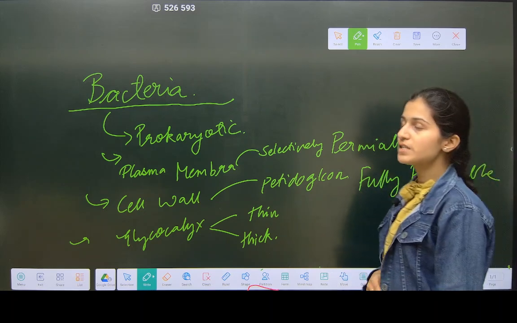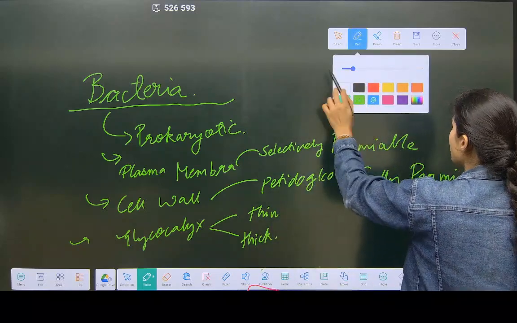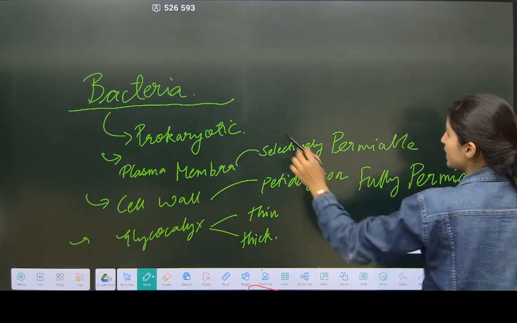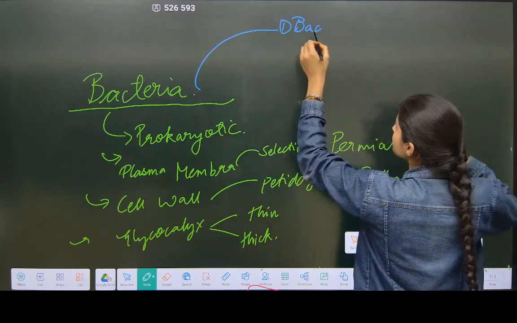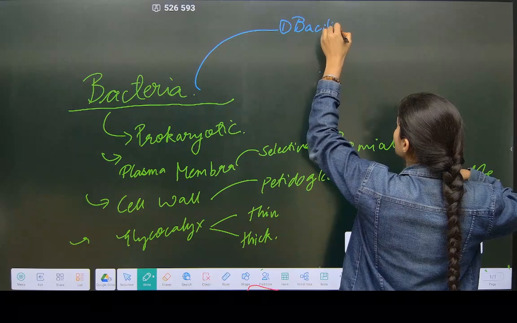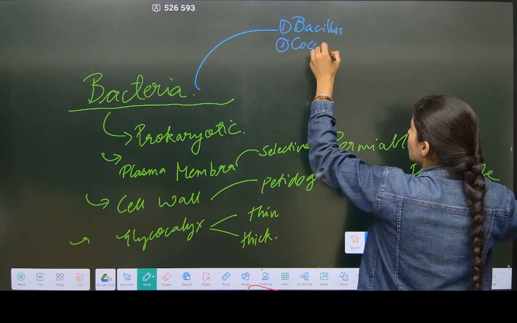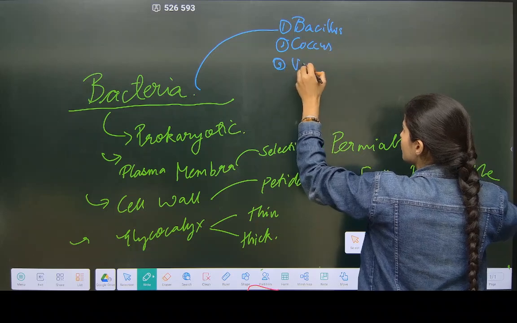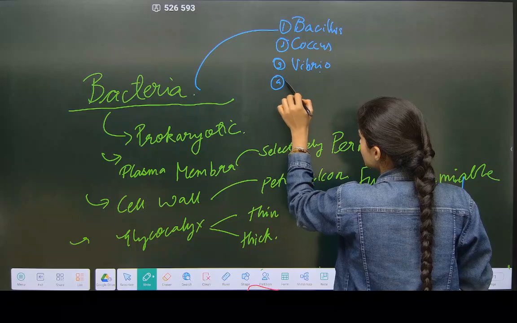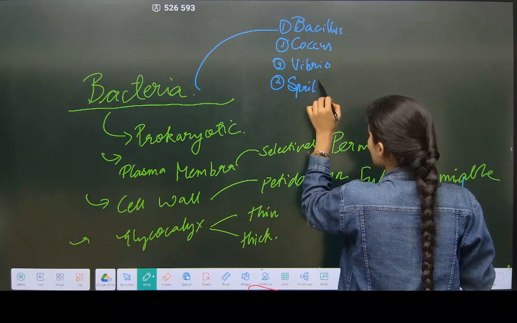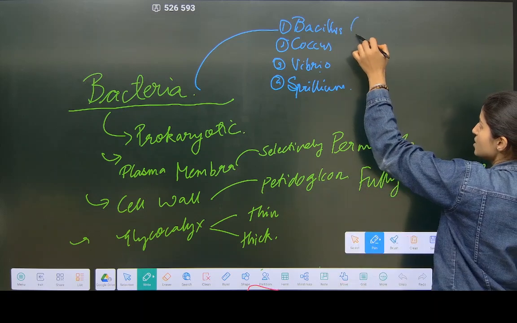We learned this. What else did we learn about bacteria? I have taught you the shapes of bacteria. There are 4 shapes of bacteria: Bacillus, Coccus, Vibrio, and what else? Spirillum. Bacillus means how? What is the shape of bacillus?